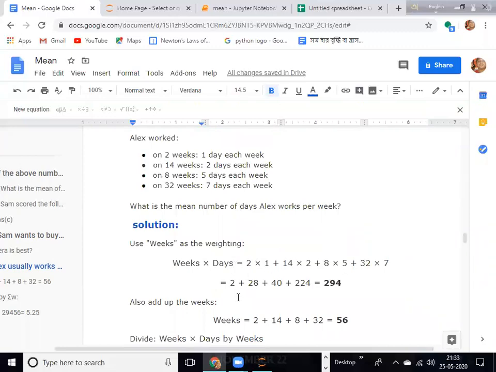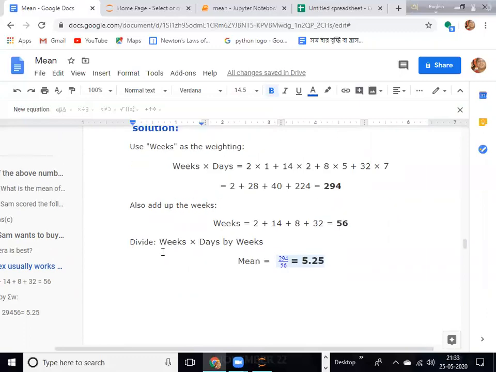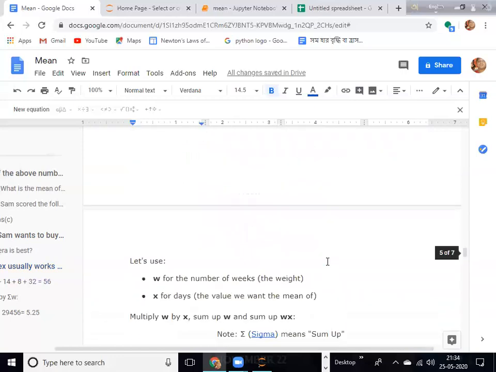When you multiply and add it up, you get 294. What is the number of weeks? It is 2 plus 14 plus 8 plus 32, that is 56. So what is the mean? Mean will be weeks into days divided by weeks, so 294 divided by 56. It is 5.25. Very easy.